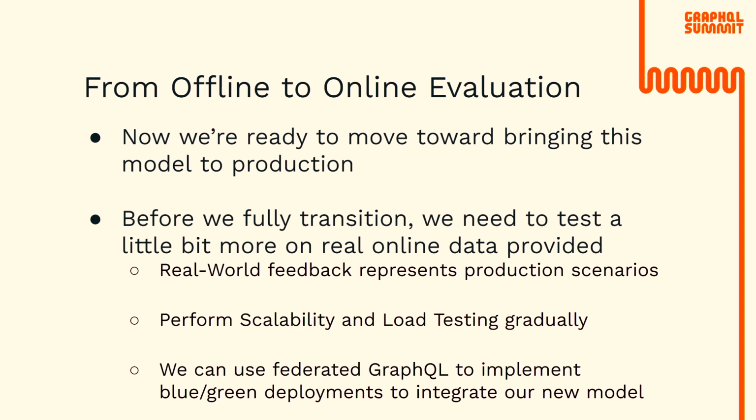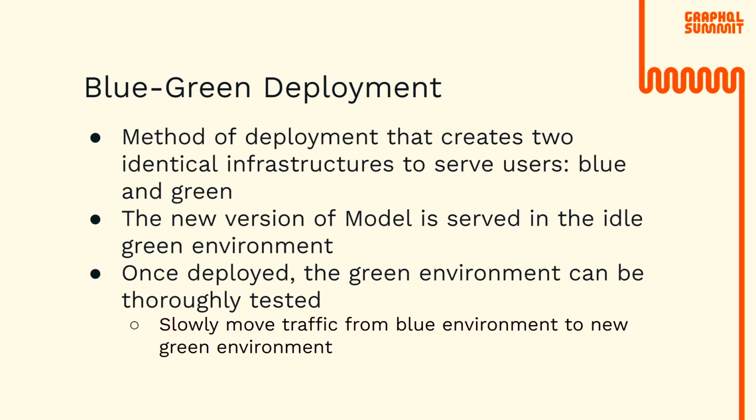In order to do this, we can utilize federated GraphQL to implement BlueGreen deployments to gradually integrate our model to our consumers. But first, let's discuss what BlueGreen deployment is. Think about BlueGreen deployment as having two separate infrastructures for our model, blue and green. At any one time, the blue environment is actively serving our users, while our green environment is on standby.